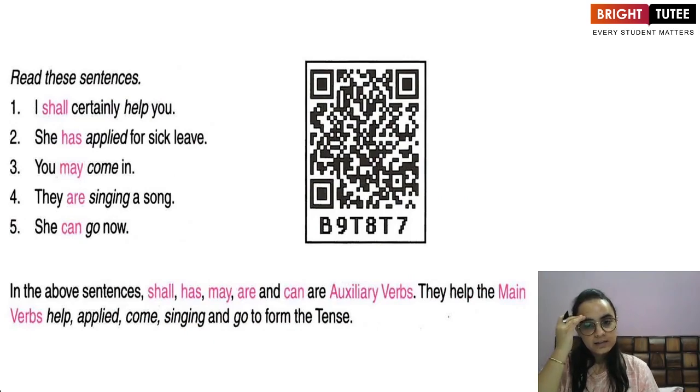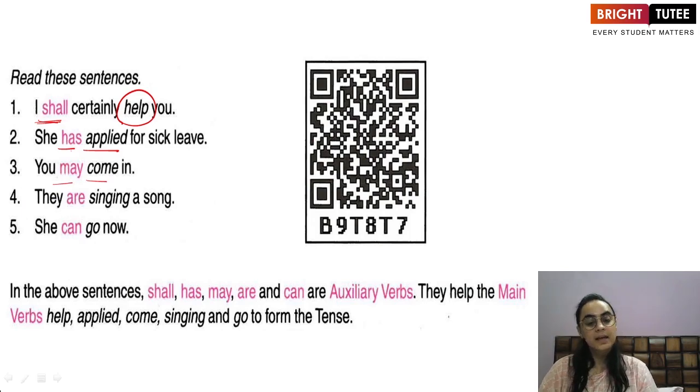Let us look at their examples. I shall certainly help you. Here the auxiliary shall is used with the main verb help. She has applied for sick leave. Has is the auxiliary used with the main verb applied. You may come in.